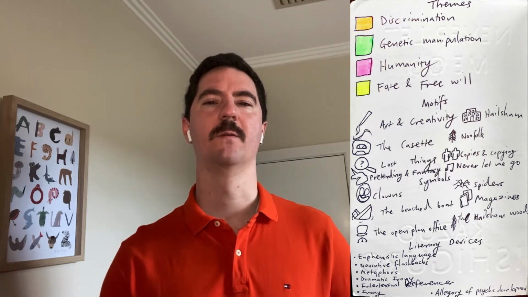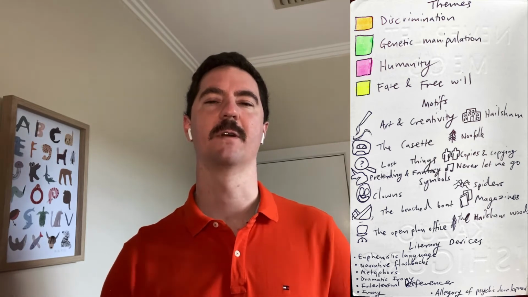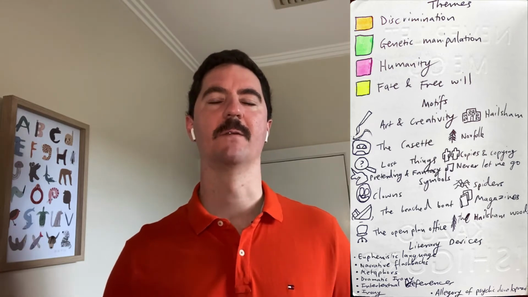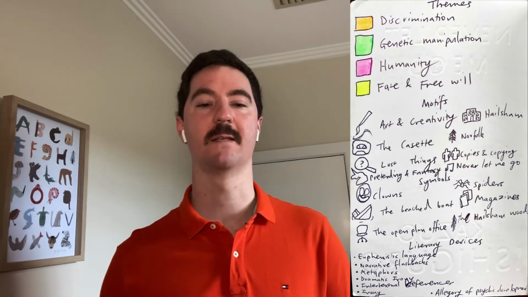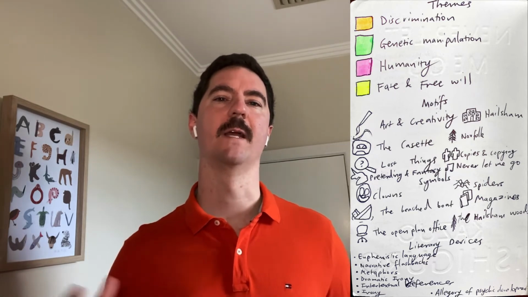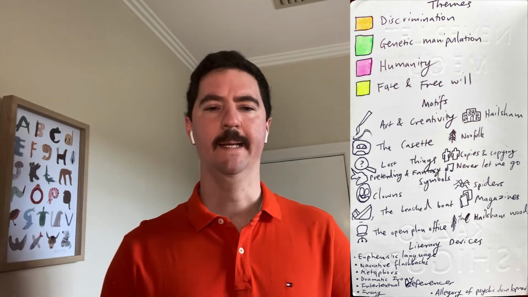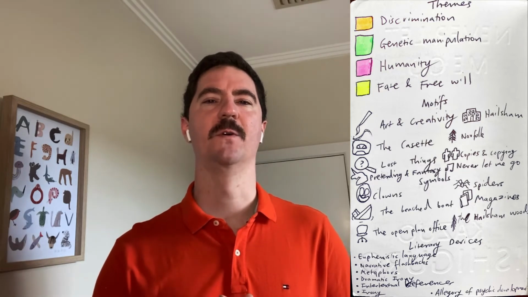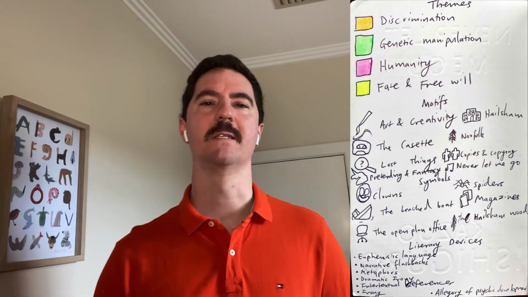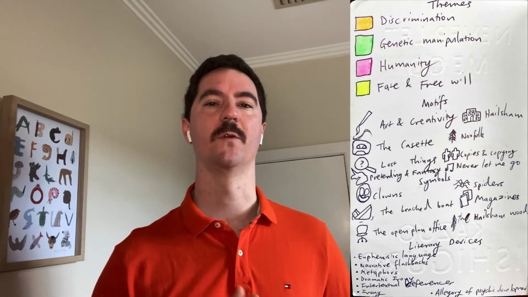In terms of motifs, we've got a whole bunch of things that are pretty straightforward. Obviously the cassette, we've got the idea of copies, everyone having their own duplicate, their own other person. We've got the song Never Let Me Go that is on the cassette, so there's the cassette itself that has significance to the story. And then there's the song and the way that becomes a key motif that reoccurs towards the middle and towards the end of the story. We've got Norfolk, Hailsham, all these places are motifs as well as things and objects. So the full list is there. And again, video 2 if any of these don't necessarily jump out and make sense to you from your reading of the book.